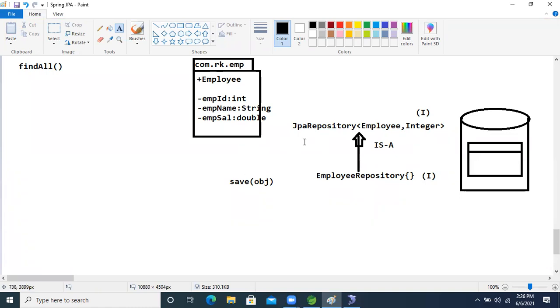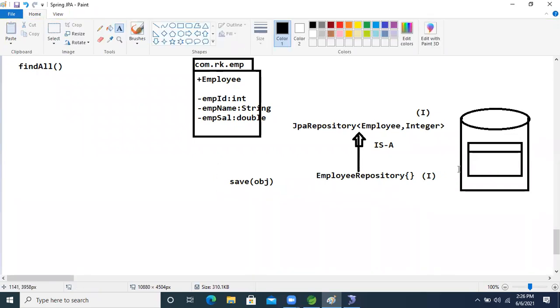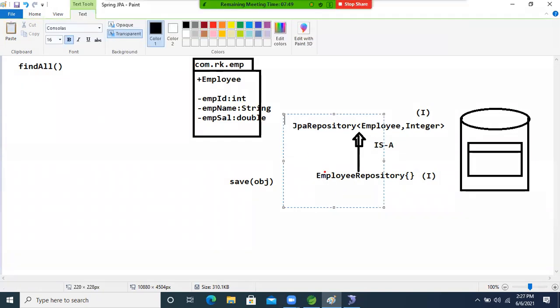In this JpaRepository, what method is there? The save method is there. Using the save method, we will save this model class into the database, using the @Repository interface.